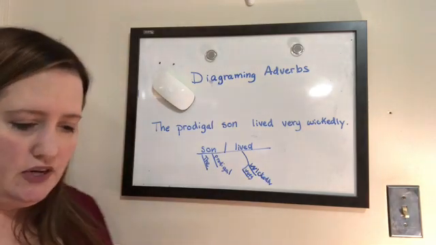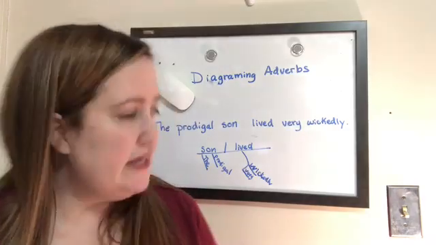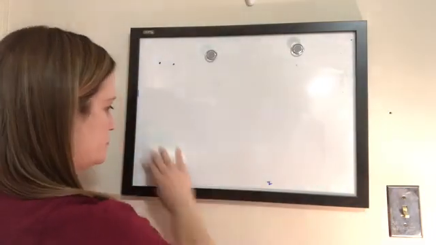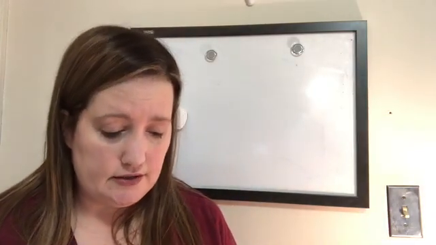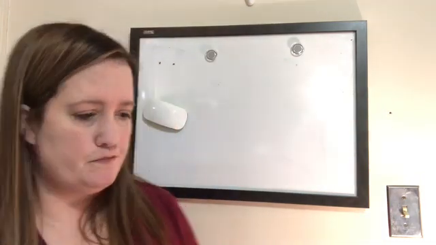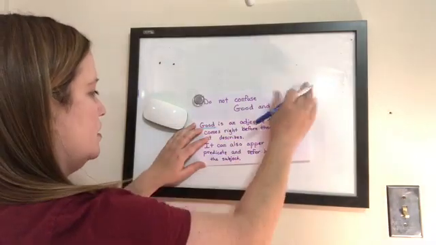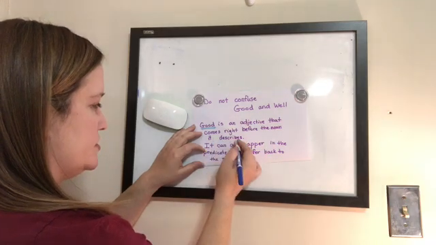So there you go. And we have some other things that we're going to talk about. We need not to confuse good and well. There are times to use the word well, and there's times to use the word good. And we're going to talk about that. Do not confuse good and well. Good is an adjective that comes right before the noun it describes.